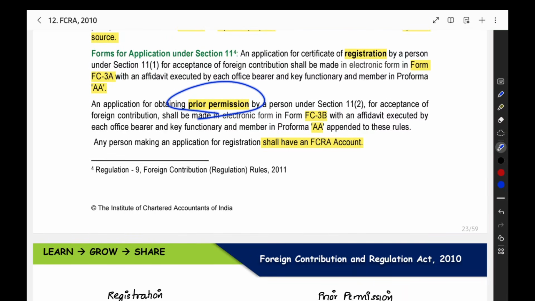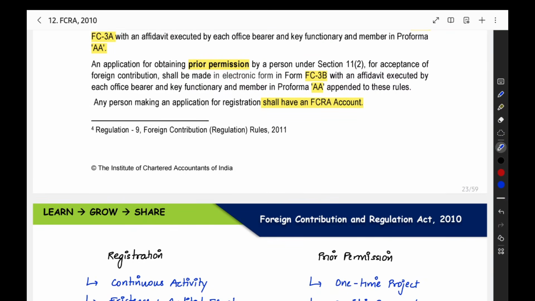For prior permission, you have to apply in form FC3B. When you are making the application, you should have an FCRA account. This is a specific type of bank account that you can open with any scheduled bank. You will tell them that you need to open an FCRA account.